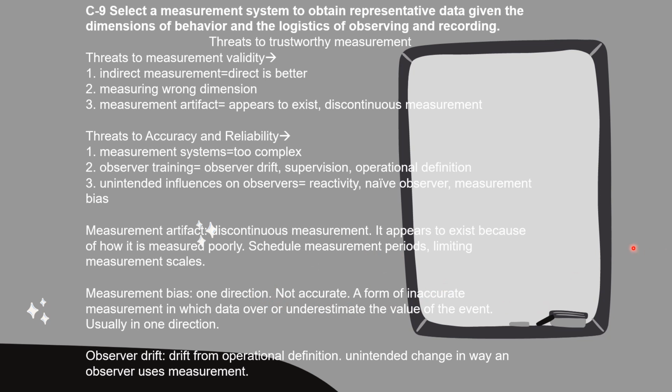It's a form of inaccurate measurement in which data over or underestimates the value of the event. And the last word we have here is observer drift. So it's when we drift from the operational definition. This is an unintended change in the way an observer uses the measurement. These are all the threats and things that we want to avoid occurring.